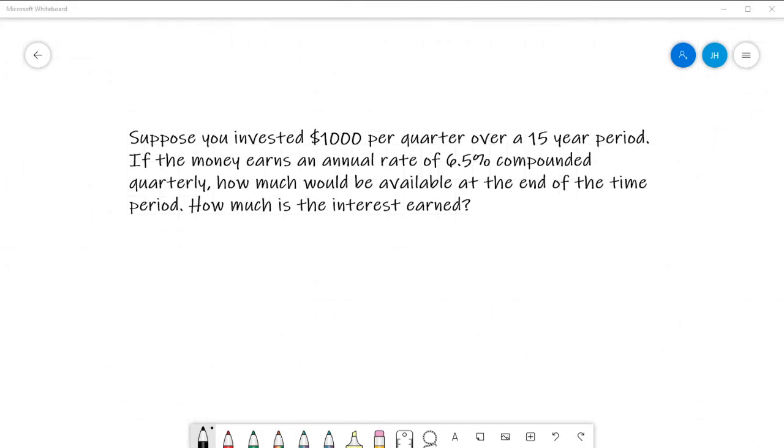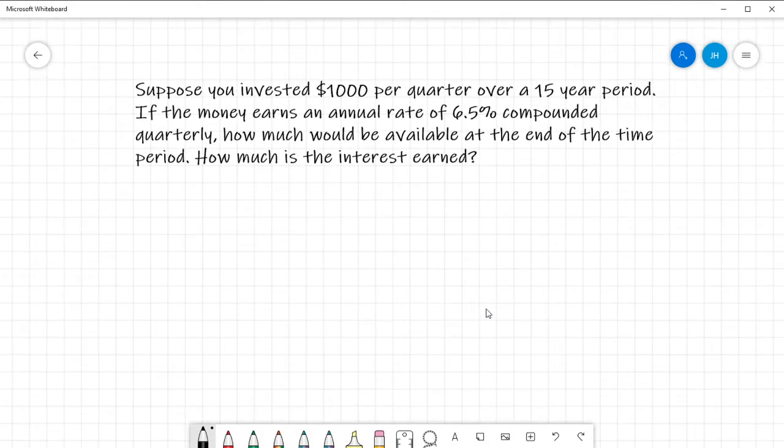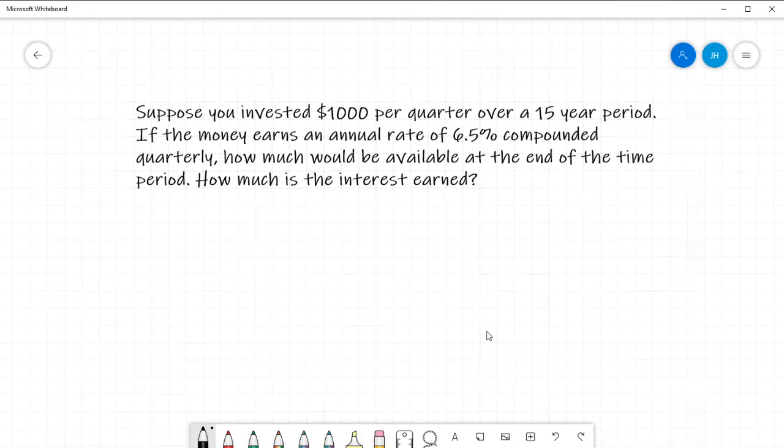So to close things off about this, guys, suppose I invest $1,000 per quarter over a 15-year period. If the money earns an annual rate of 6.5% compounded quarterly, how much would be available at the end of the time period? How much is the interest earned?